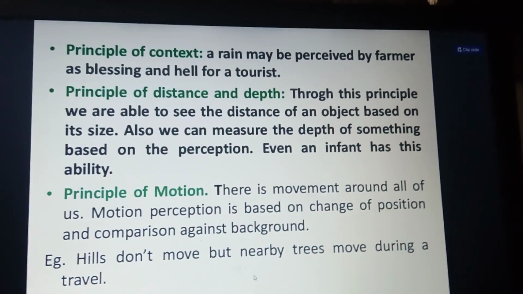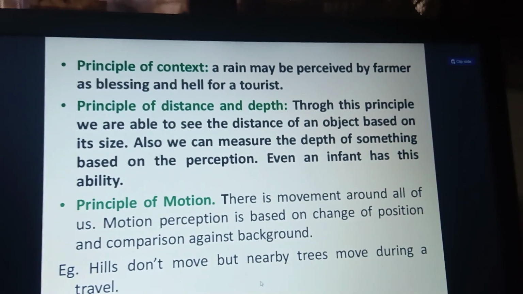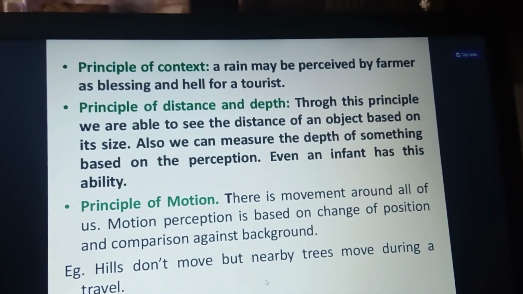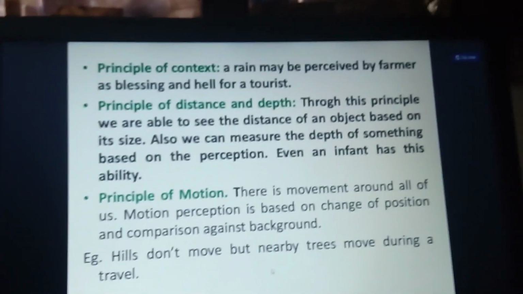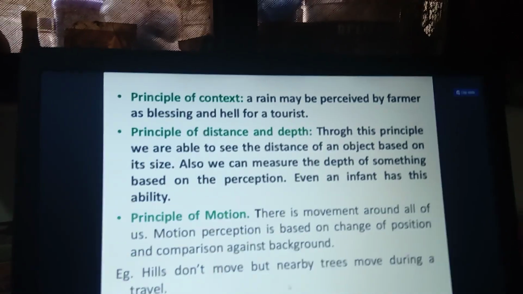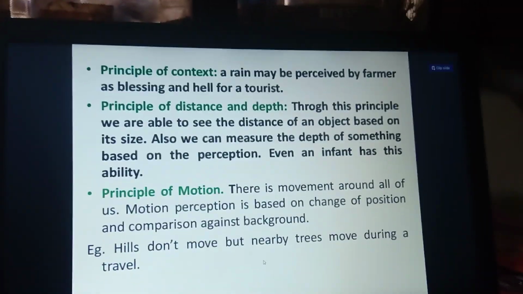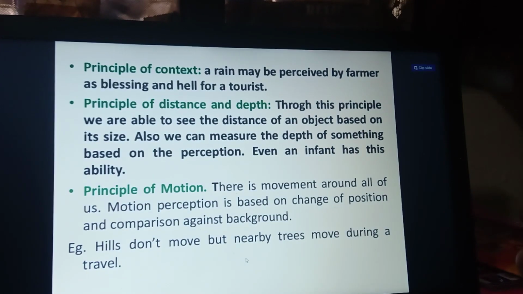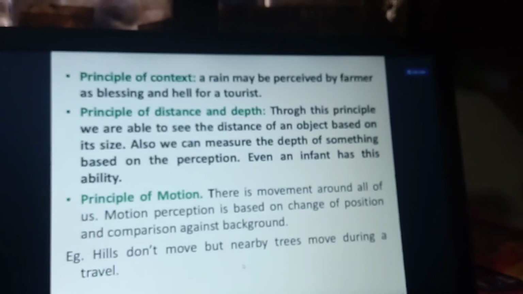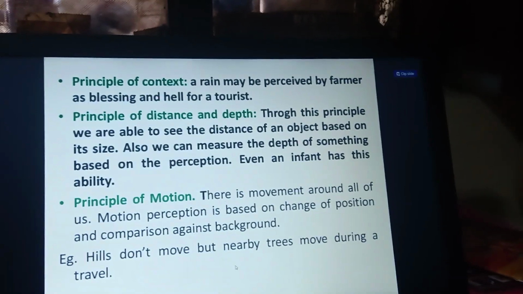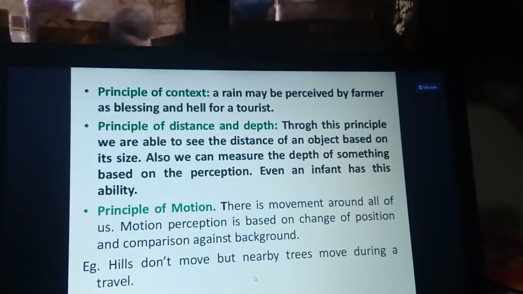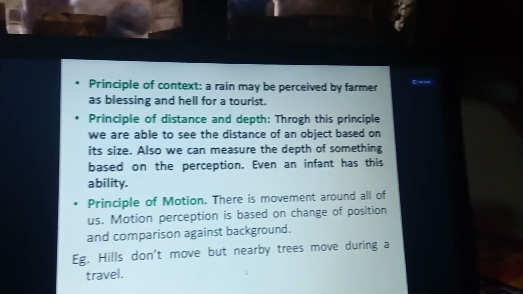And next one is the principle of distance and depth. Here, it is the depth of something based on the person. Even an infant has this ability. So what is distance and depth? For example, a graduate student reading one topic, for example whatever I am teaching you, is tough to read, and you need to read it two to three times.